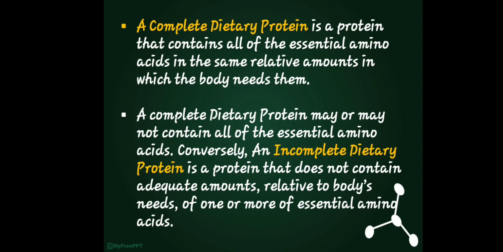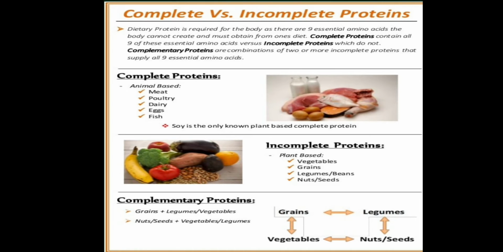We have a complete dietary protein. It is a protein that contains all of the essential amino acids in the same relative amounts in which the body needs them. I will be showing you an illustration or a table that shows the amino acids classified into essential and non-essential amino acids. So when we say incomplete dietary protein, it is a protein that does not contain adequate amounts, relative to body needs, of one or more essential amino acids.